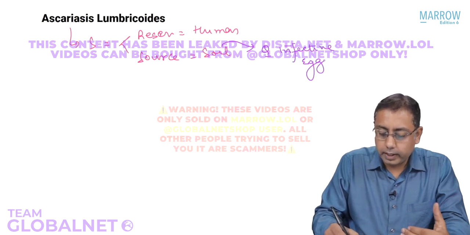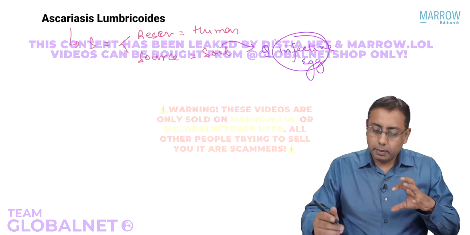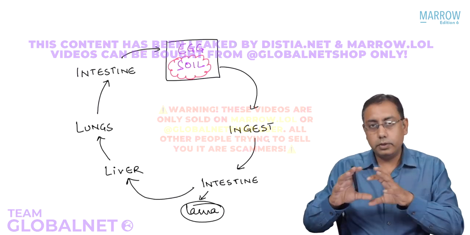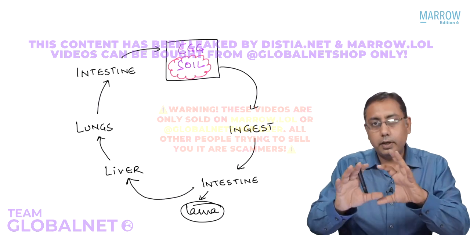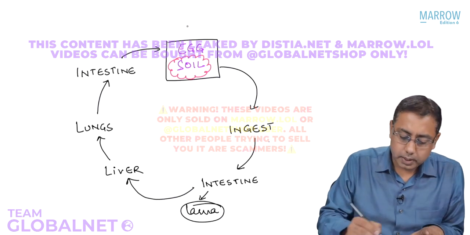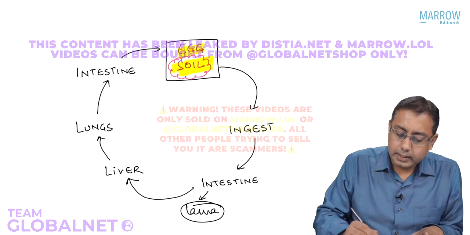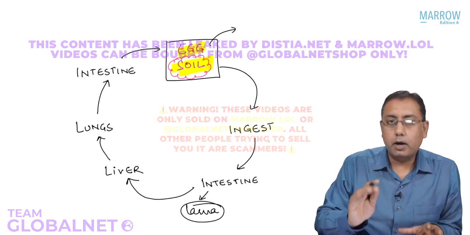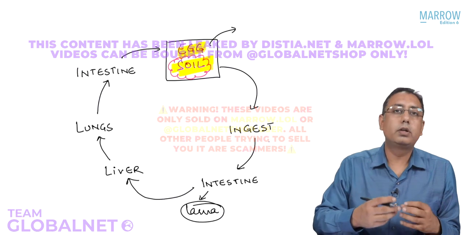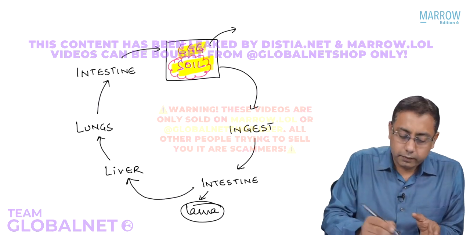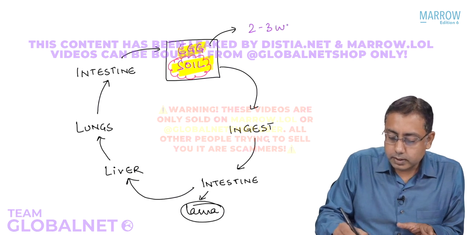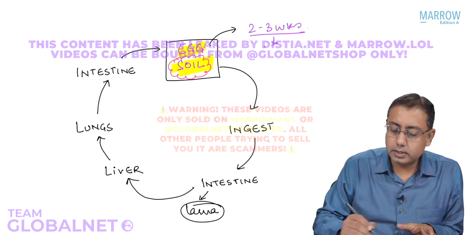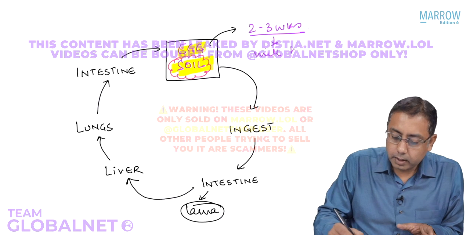If you go into the life cycle of Ascaris lumbricoides, there are 5-6 MCQs we need to discuss. When the soil contains the egg, how much time does it need to become infective, or for the eggs to embryonate? The egg needs to stay in the soil for 2 to 3 weeks. So in 2 to 3 weeks, the egg will become infective.